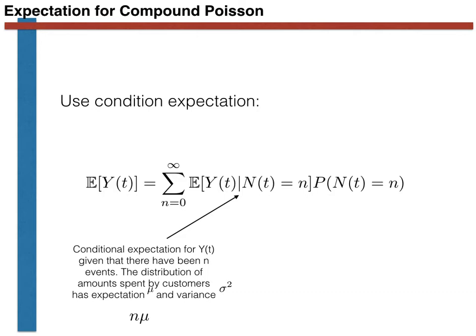Let's now turn to the probability. This is the probability that exactly n purchases have been made. As we discussed in the previous slide, we can model the arrival times of the purchases using a Poisson process. This P_n(t) equals n is the probability that exactly n events have occurred by time t, which we can calculate using the formula we derived when we studied the Poisson random variable.